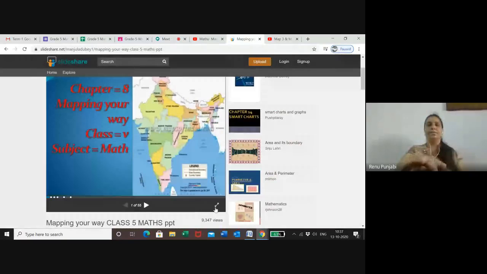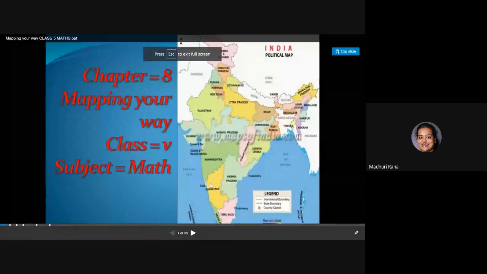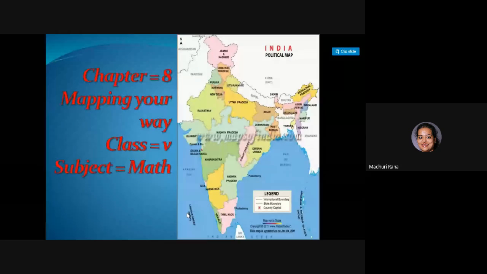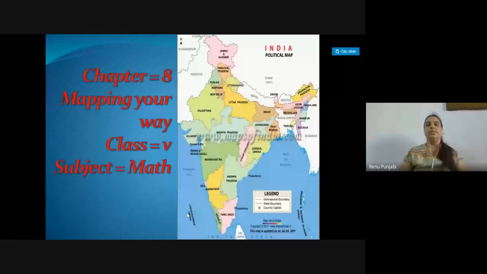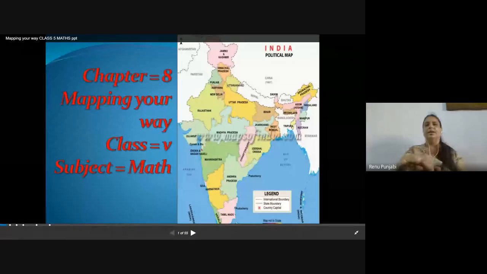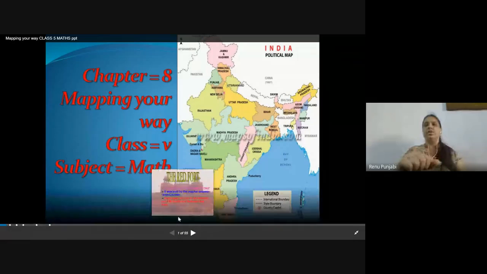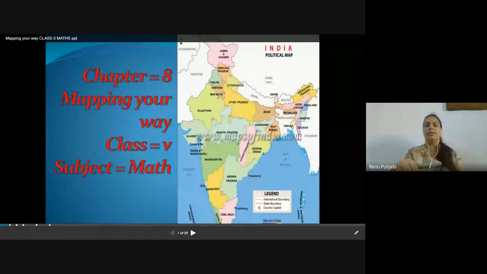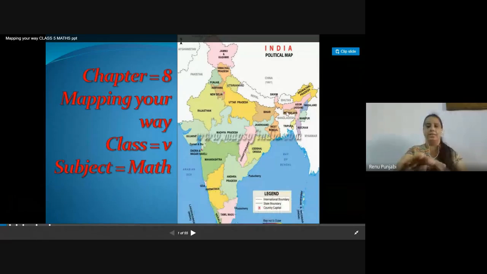Madhuri ma'am, is this visible? Yes, ma'am, we can see the political map of India. Yeah. So this is the first, the political map of India. Here the directions and the states are also marked according to the directions. As you know, in the political map of India, the upper side is the north, this is the south, this is the east, and this is the west.